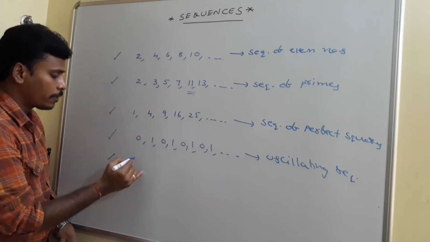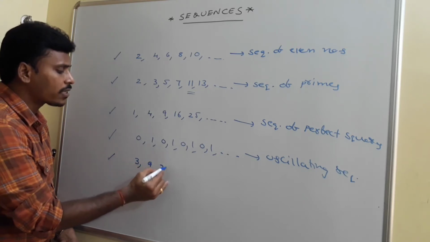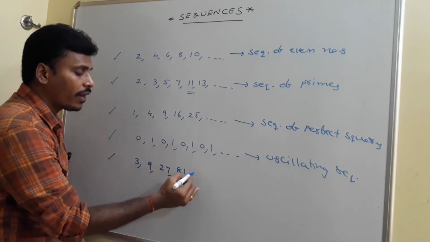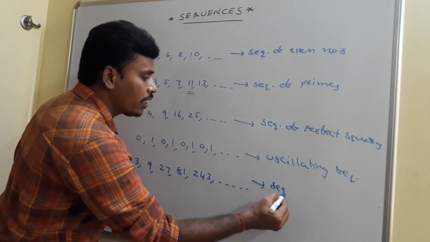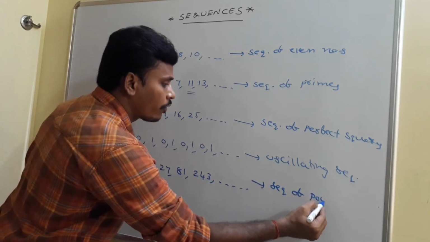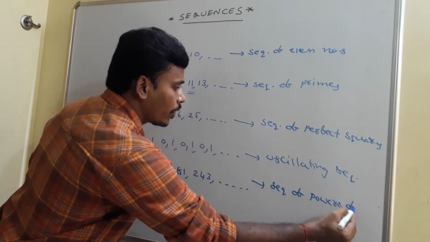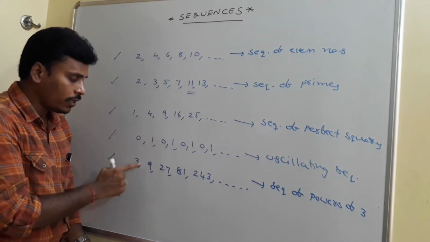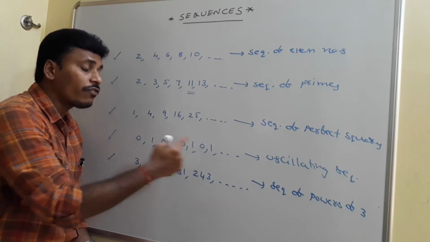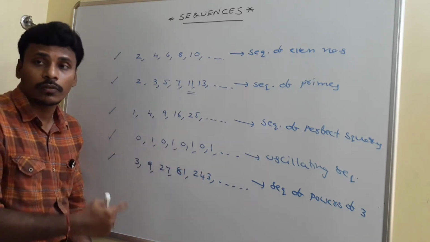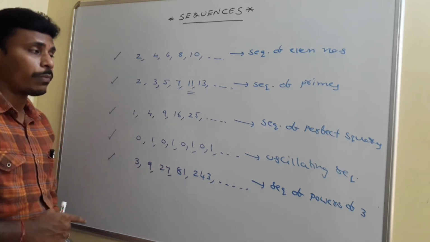For example, I have this 3, 3 squared is 9, and then 27, and then 81, and then 243, like that. We call it the sequence of powers of 3. This is 1, this is 2, this is 3, this is 4, this is 5. Like that, we have a correspondence with the natural numbers. That's why we call it the sequence of the powers of 3.